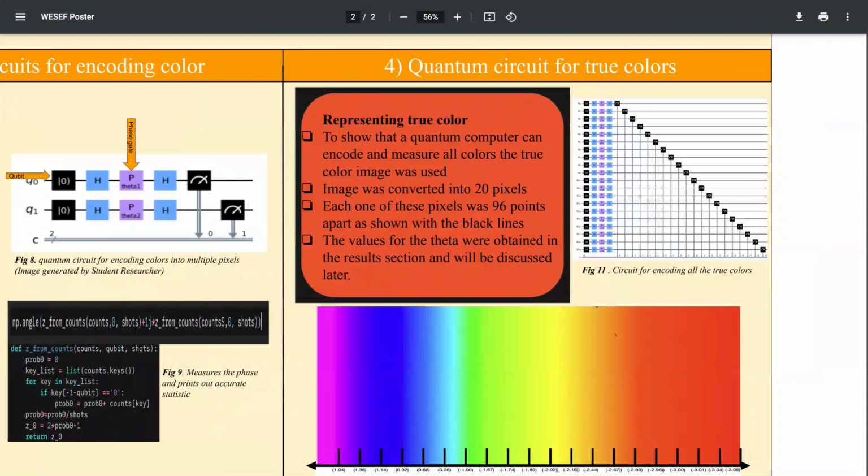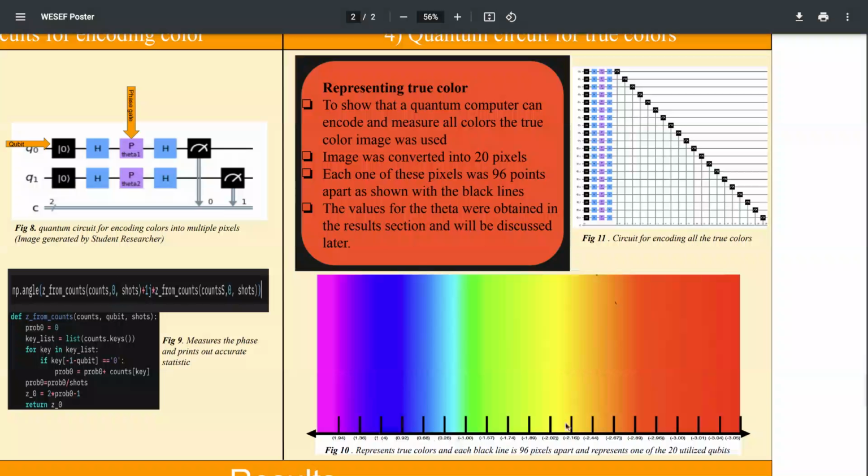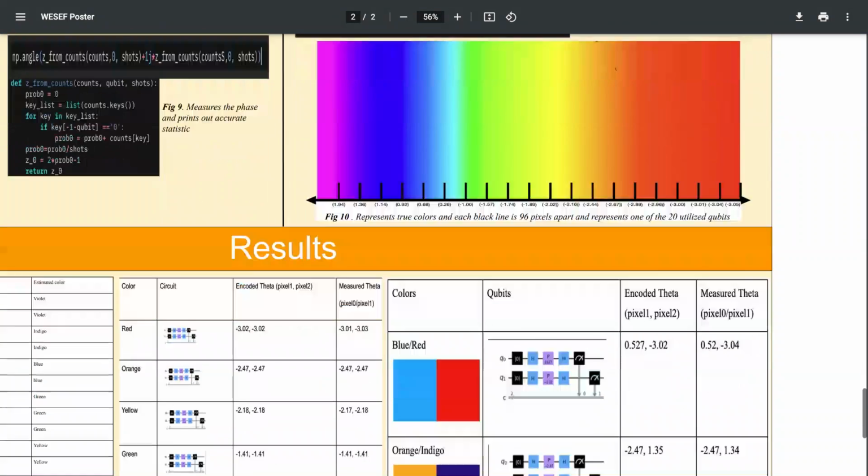Step 4. Quantum circuit for true colors. Representing a true color. To show that a quantum computer can encode and measure all colors, the true color image was used. This image was converted into 20 pixels, and each one of these pixels was 96 points apart, as shown with the black lines. The values for theta were obtained in the results section and will be discussed later.